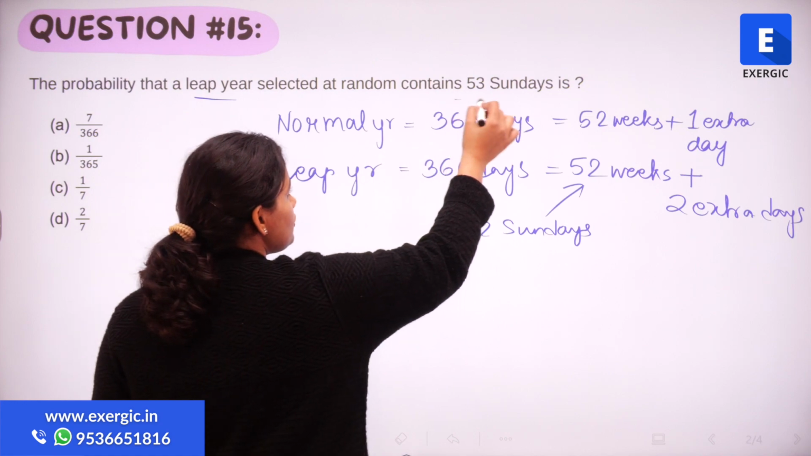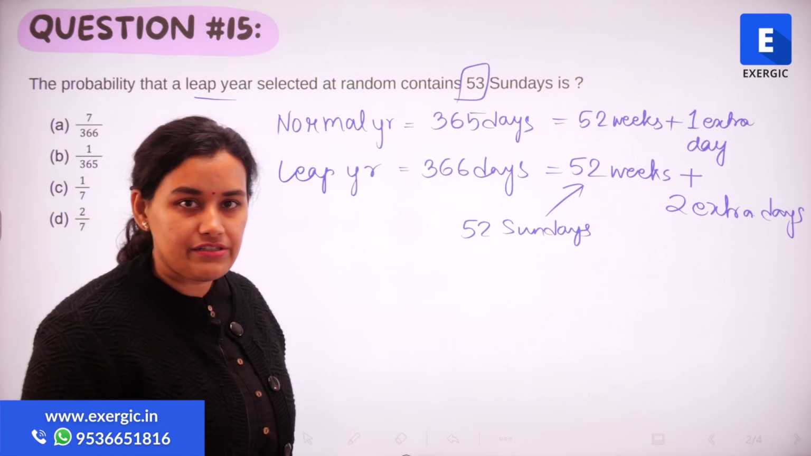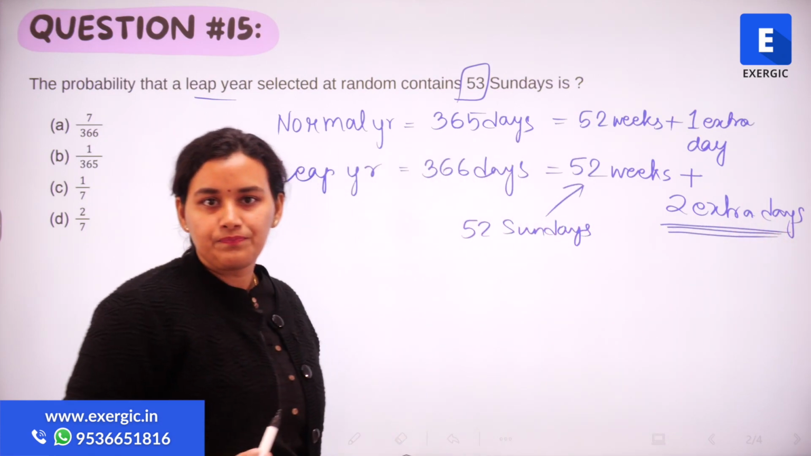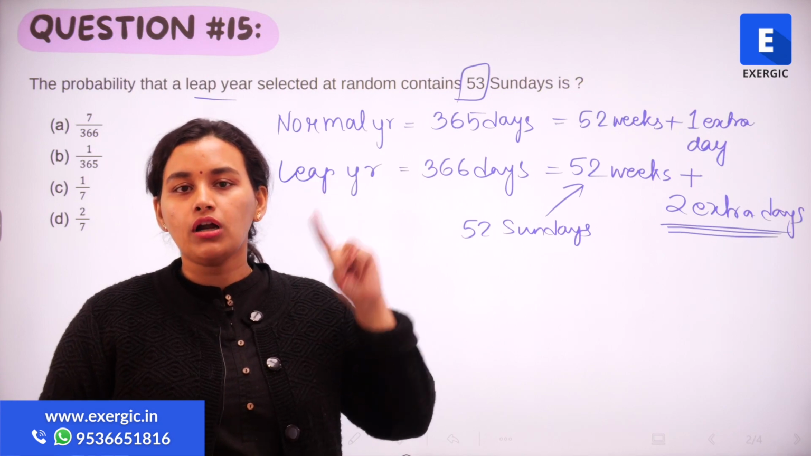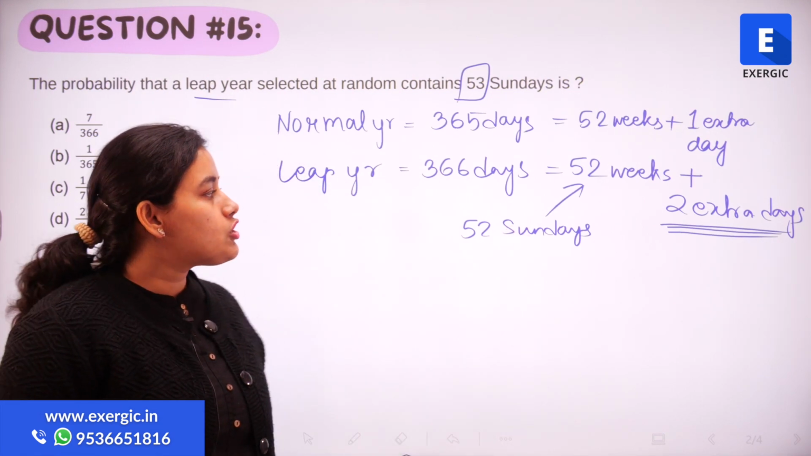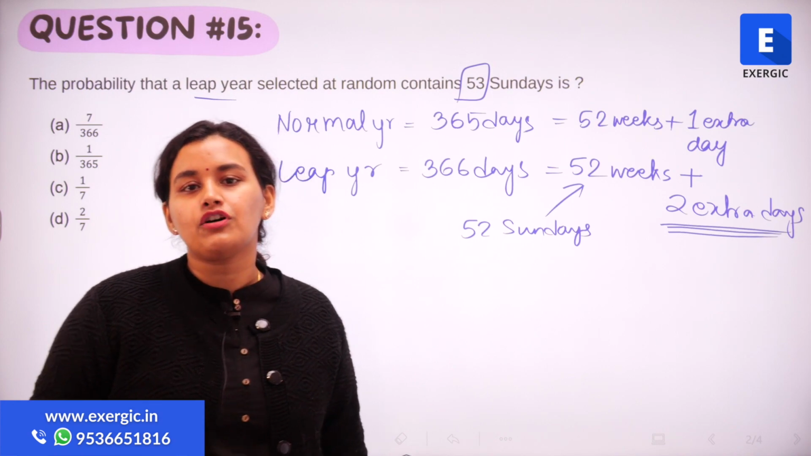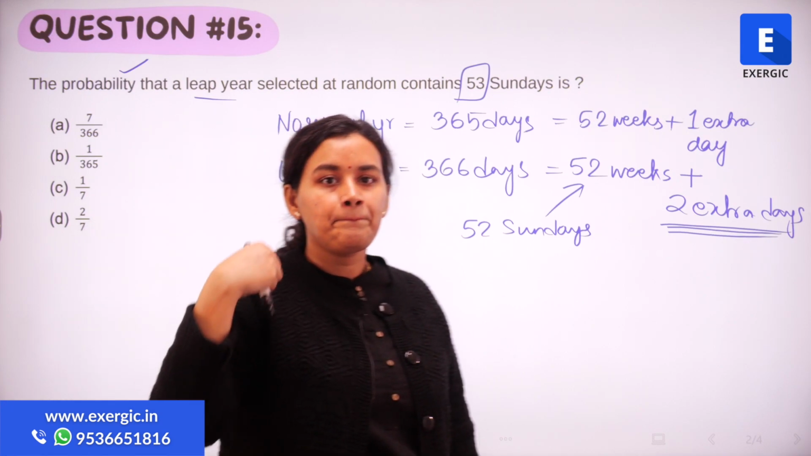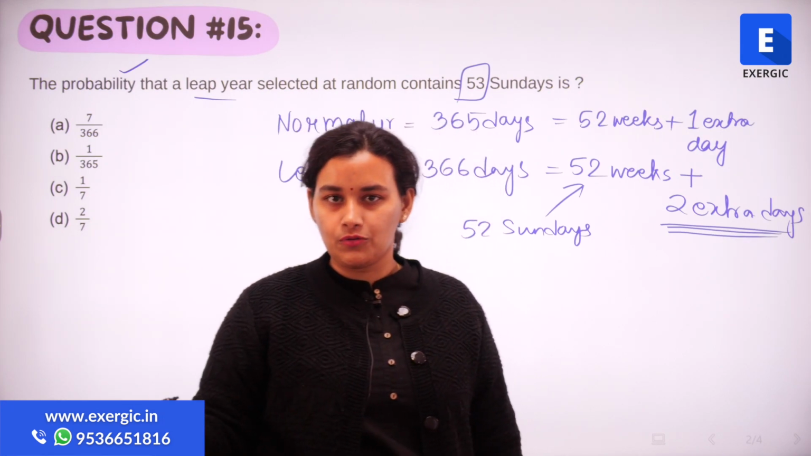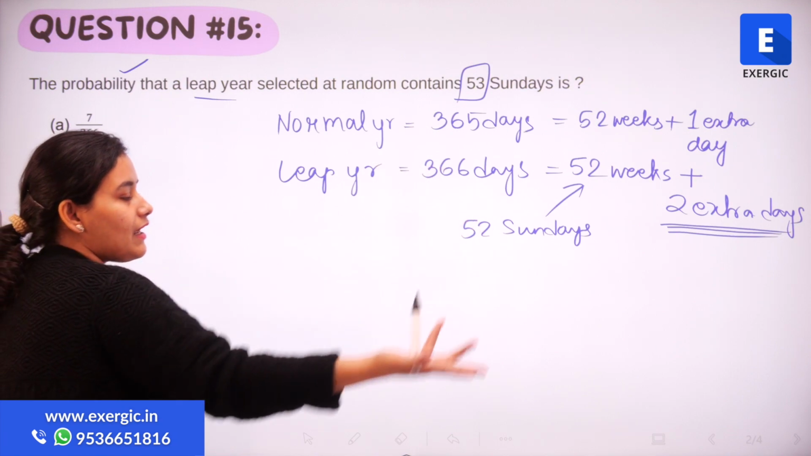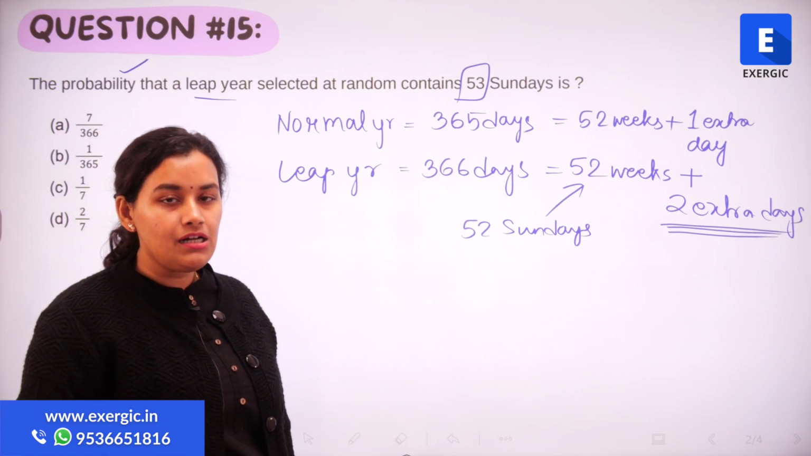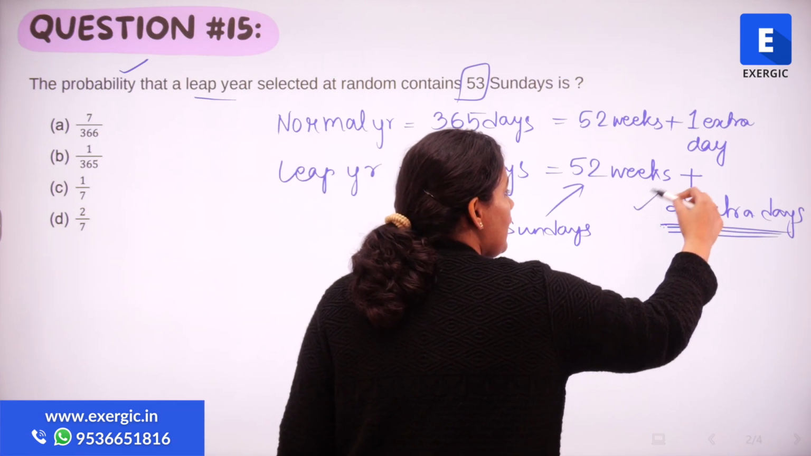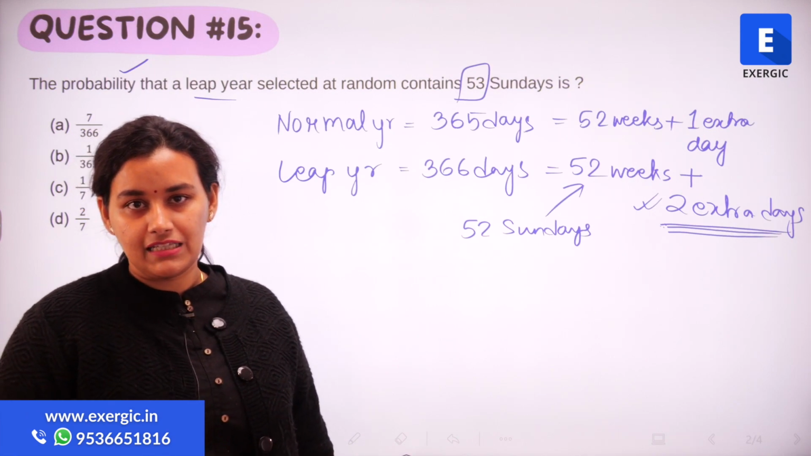And we want to find out the probability of 53 Sundays. So we are looking for a Sunday in these 2 extra days. In these 2 extra days, I want one Sunday. Now what are the various possibilities for these 2 extra days? Since we are thinking about probability, we should always think about the favorable outcomes and the total outcomes. Favorable outcomes is that we want a Sunday. We'll come to that a bit later. Let's first think about the total outcomes. What all possibilities are there for these 2 extra days?